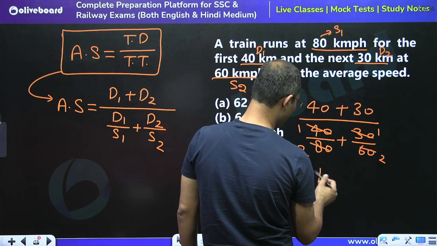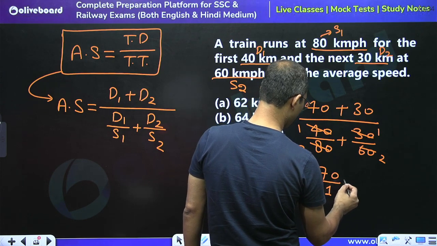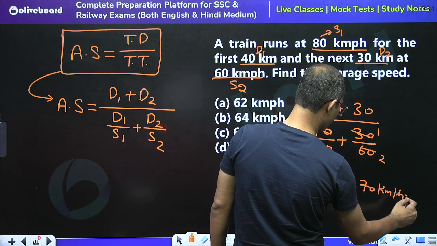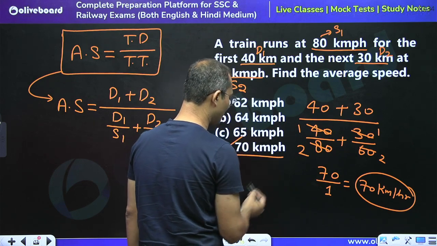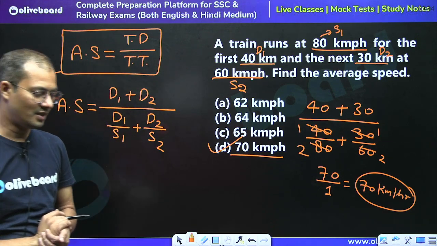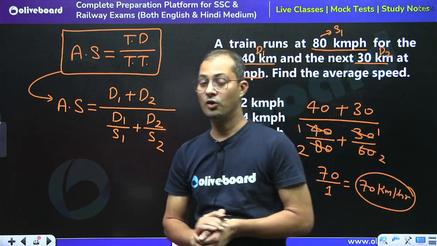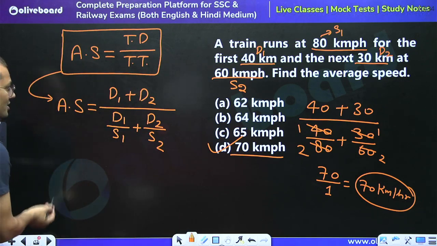So we can say 70 divided by 1, so average speed is equal to 70 km per hour. I hope the fact is clear now. So moving to the next question.